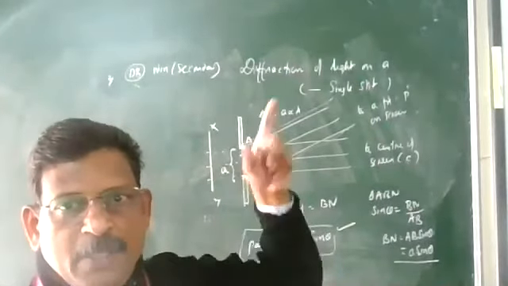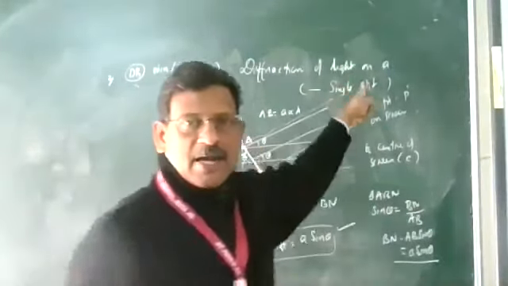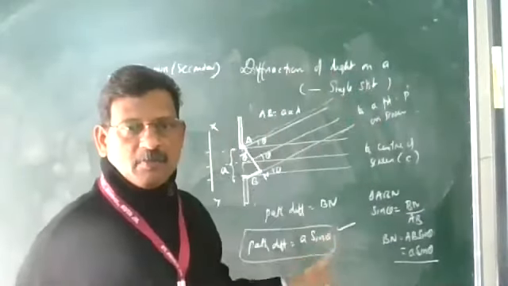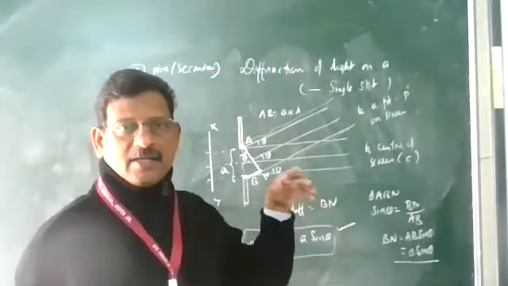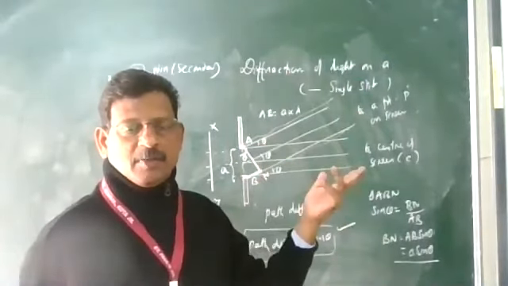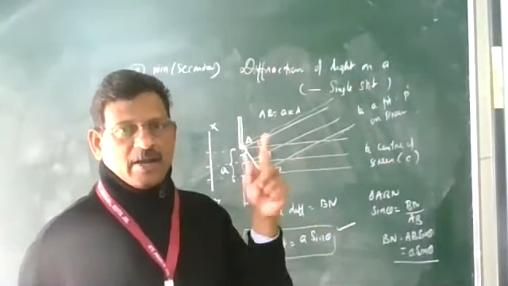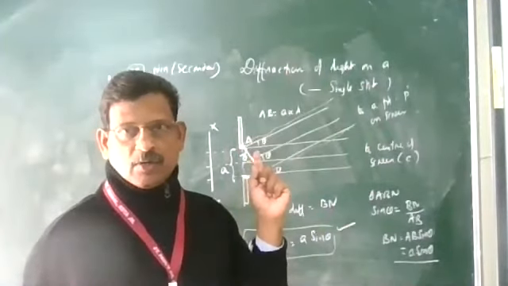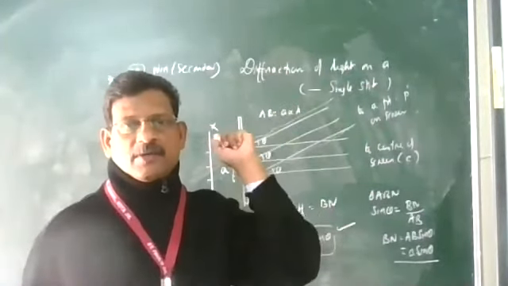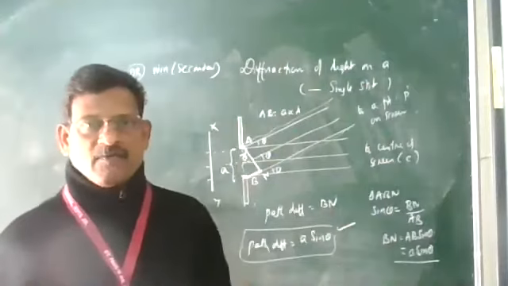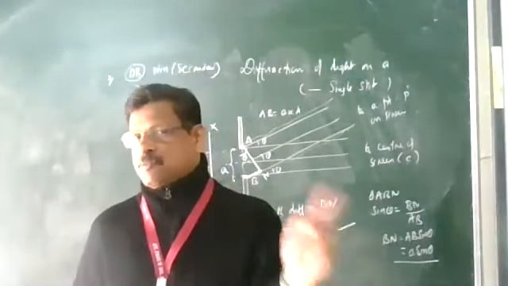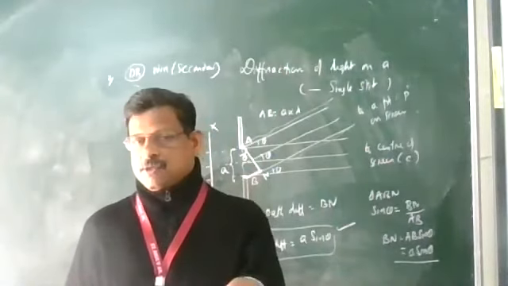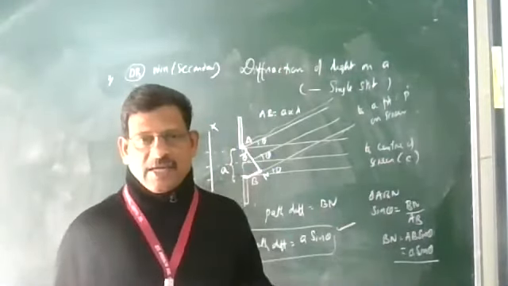Whether the point P on the screen is bright or dark depends upon this path difference. Just as in Young's double slit experiment, if the path difference is n lambda, with n equal to 0, 1, 2, 3, that point on the screen will be bright. If the path difference is (2n minus 1) lambda by 2, then that point will be dark.